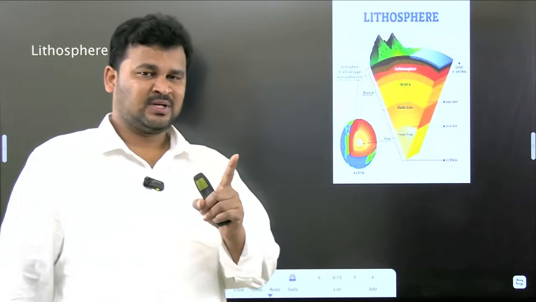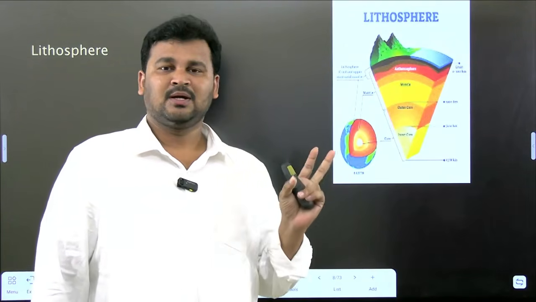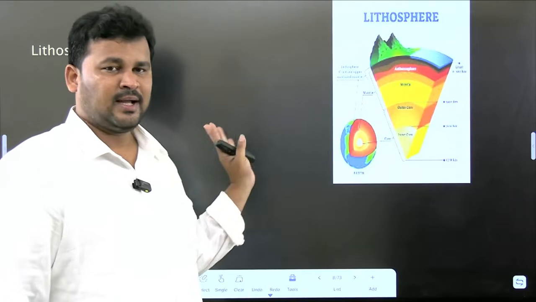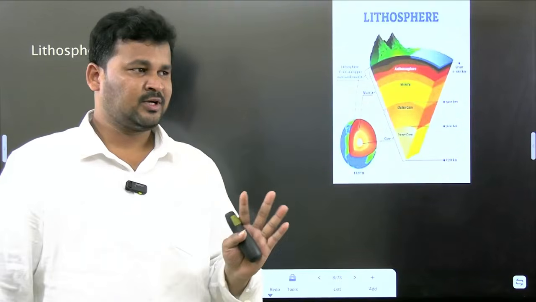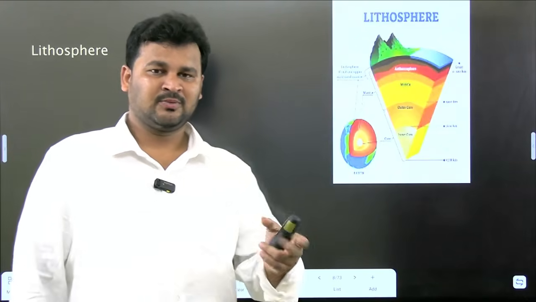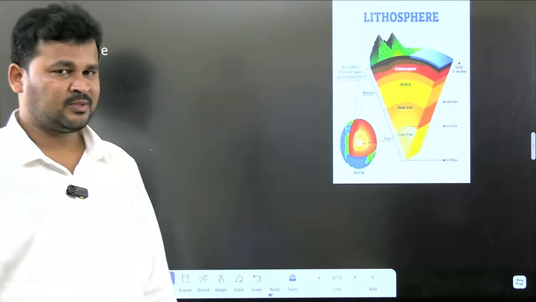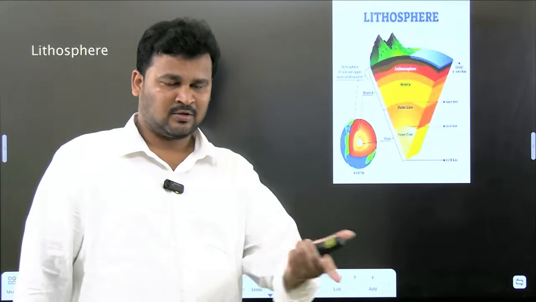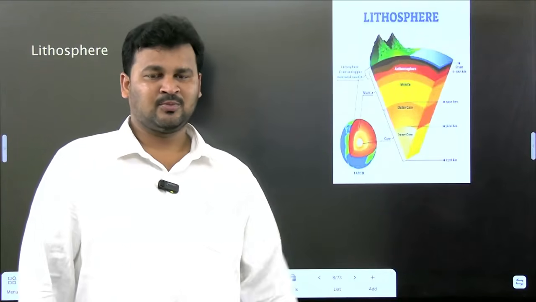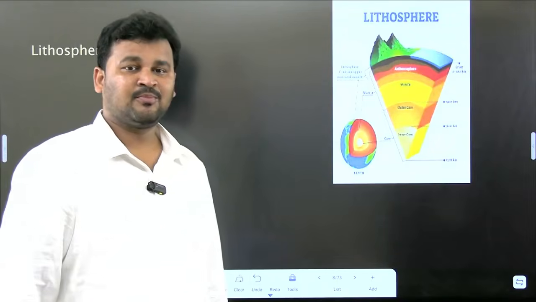So what is the atmosphere? Atmosphere is nothing but the air that we are surrounded by. Air has different gases like nitrogen, hydrogen, like that. And one more layer called the hydrosphere. Hydrosphere is nothing but water. And one more layer called the lithosphere. Lithosphere is nothing but earth, soil, rock, like that. A combination of all these, we will get the biosphere.